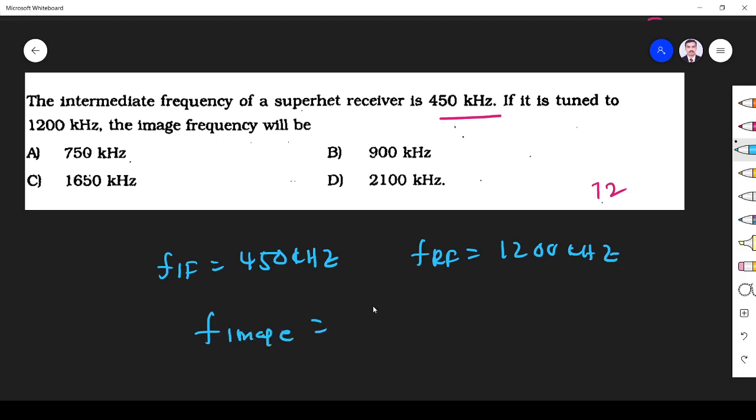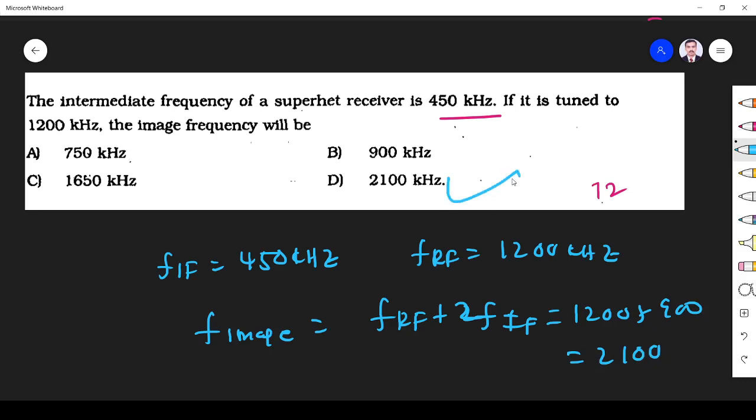F image is equal to FRF plus 2 FIF. Simplifying, 1200 plus 900 gives 2100 kilohertz. So option D is the correct answer.